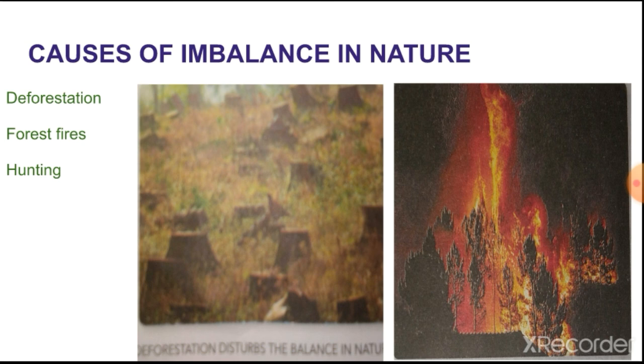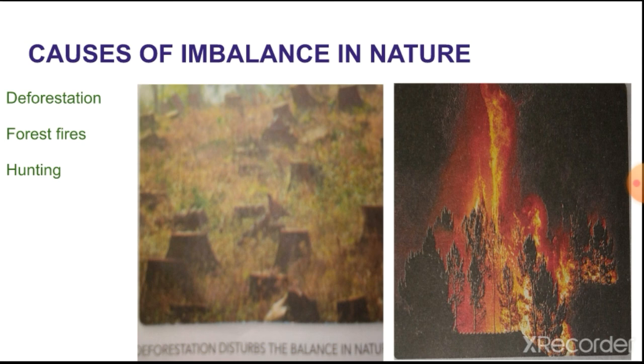Different varieties of plants and animals are destroyed, okay. Their habitats are destroyed, and many of the surviving animals die due to the shortage of food, because plants are not there, so they will not be able to survive. That's why they die.